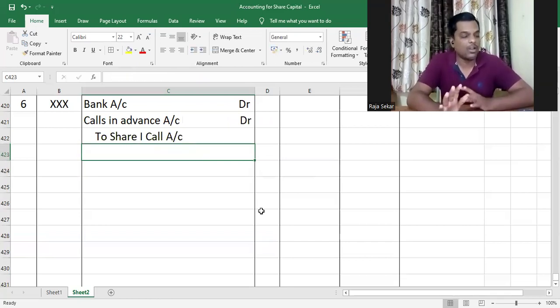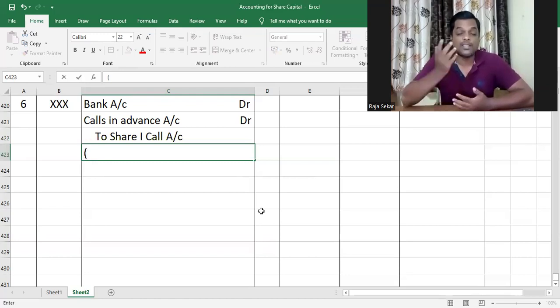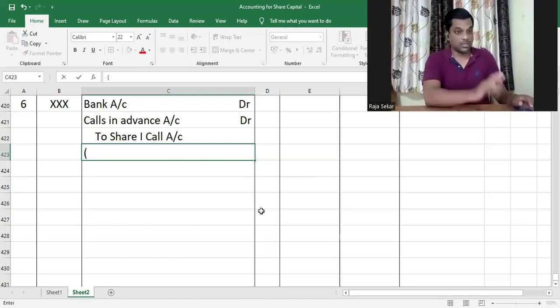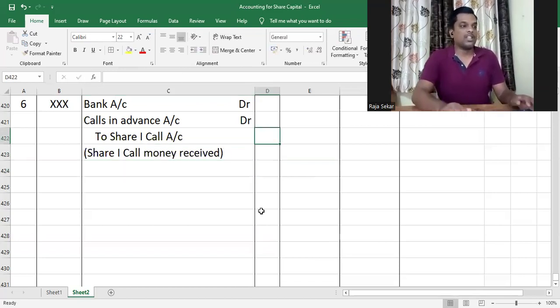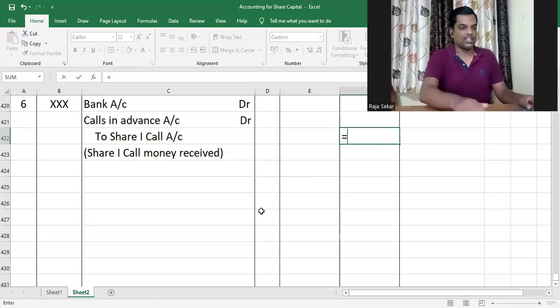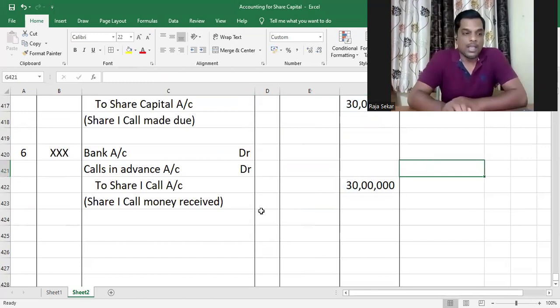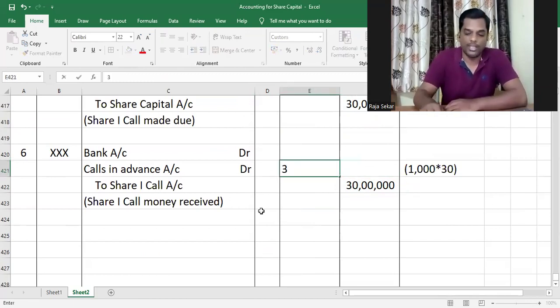What we can do is we'll not consider calls in advance of Manath at this point. We'll pass a separate journal entry for calls in advance of Manath. So the journal entry here would be share first call money received. We'll just account for the first call money we received. We'll credit share first call with the entire amount that we made due. And calls in advance of Karthi is 1,000 shares into 30 rupees per share was first call. That is what we'll make use of.